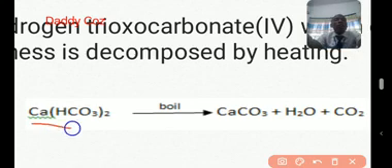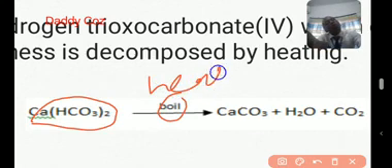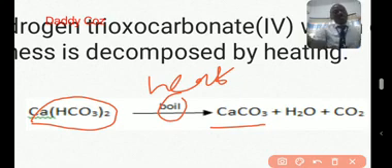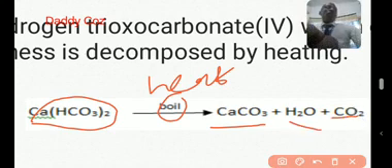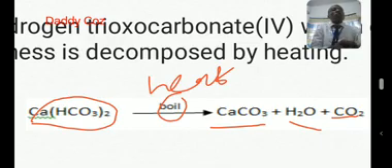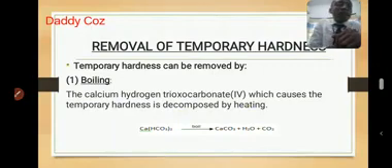That's calcium bicarbonate, boil. If you like, put heat. It will give you calcium carbonate, that's the insoluble salt that precipitated out our calcium, the troubler of our soap. So calcium carbonate plus water plus CO2, and that equation is 2 marks in any question they ask you in WAEC. So pay close attention to that. That is how to remove temporary hardness by boiling.